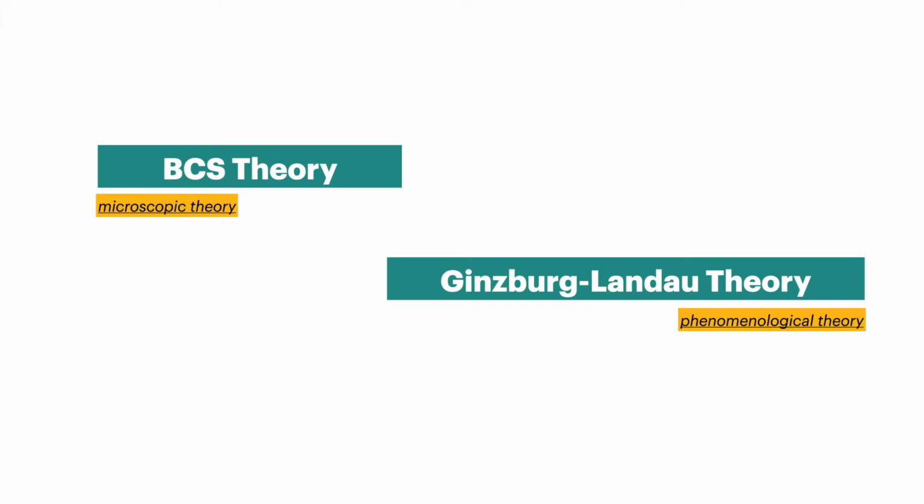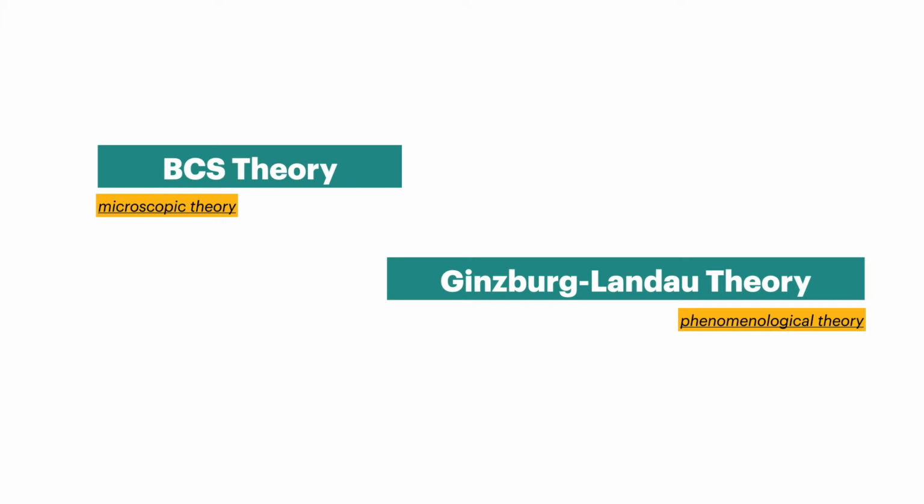for superconductivity, that you try to describe. So you describe it from this bottom-up approach, that is the BCS theory, which is a microscopic theory, and the Ginzburg-Landau theory is the one where you see a phenomenon. Any phenomenological theory means you see a phenomenon and you try to describe that phenomenon by some physical intuition or maybe some guess, by some kind of theory. You build up the theory from the phenomenon. That's why it's called phenomenological theory. So that is the basic difference between these two kinds of theories.